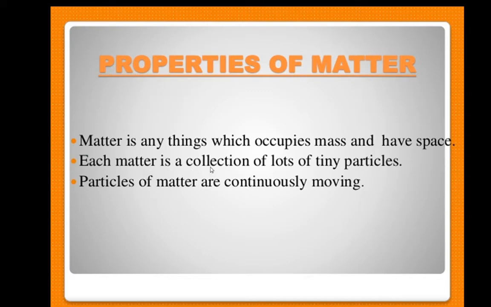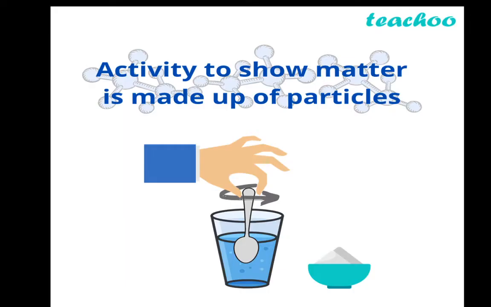Each matter is a collection of lots of tiny particles, and these particles of matter are continuously moving. So these all are properties of matter: matter has mass and occupies space, it is made of lots of tiny particles, and these particles by which matter is made are continuously moving.